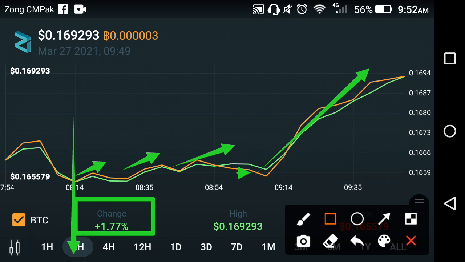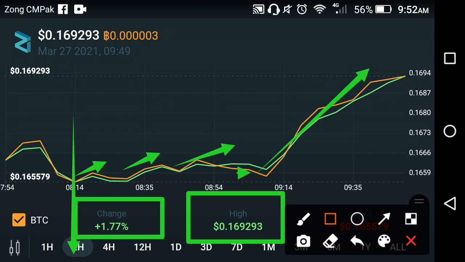As you can see here, the change in the previous 2 hours is a 1.77% change, and the high price in the previous 2 hours is $0.169293. Now the current price of Zilliqa cryptocurrency is $0.169293 in the market, as you can see here.